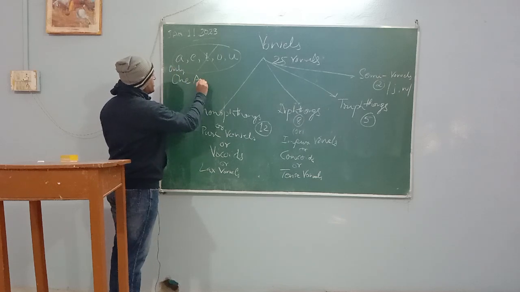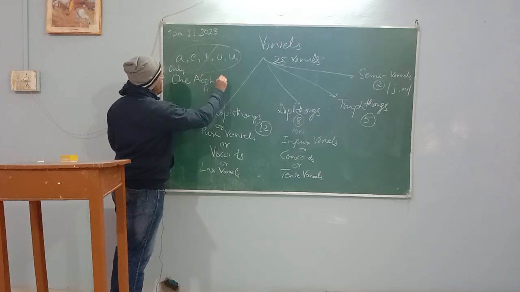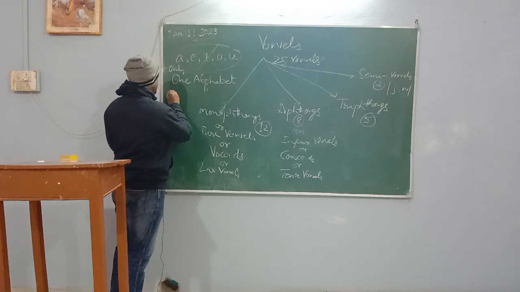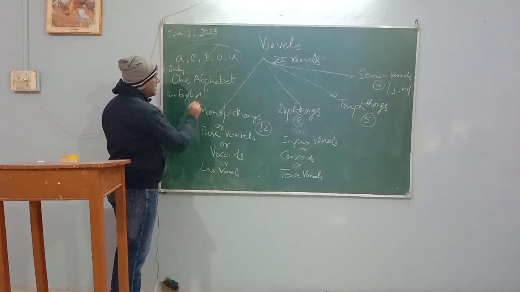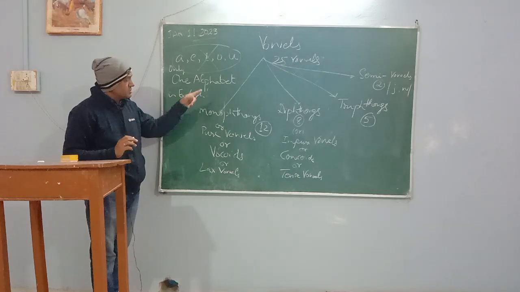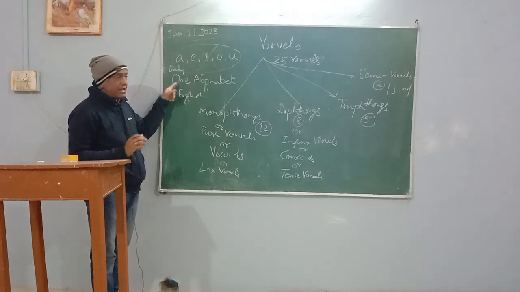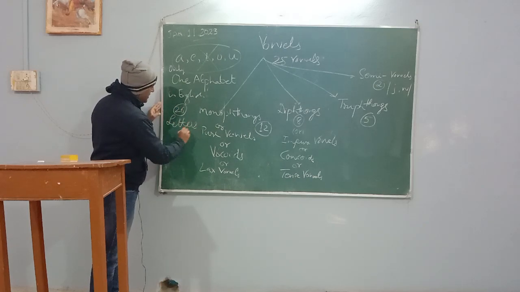Make sure they are not vowels, they are letters of the English alphabet, and there is only one alphabet in the English language. Here we will deal with modern English: 25 vowels, one alphabet, and 26 letters in the English language.